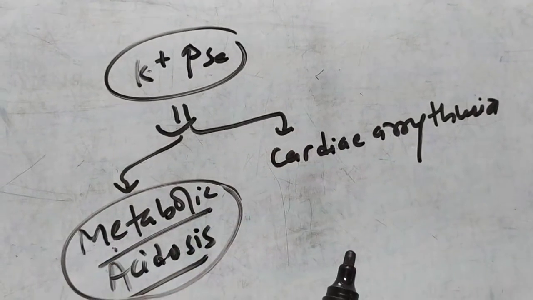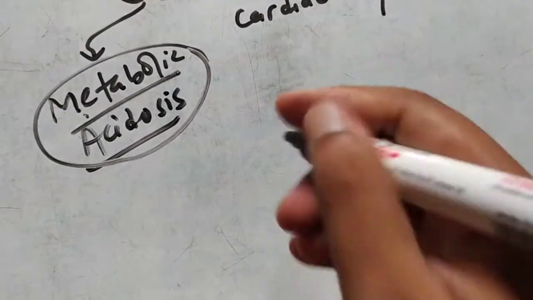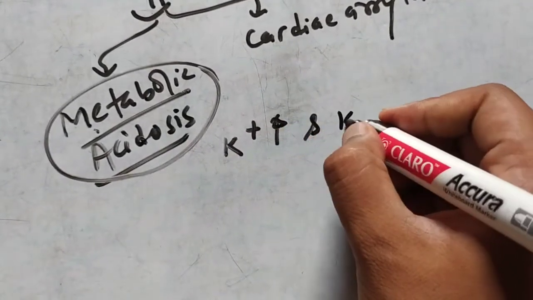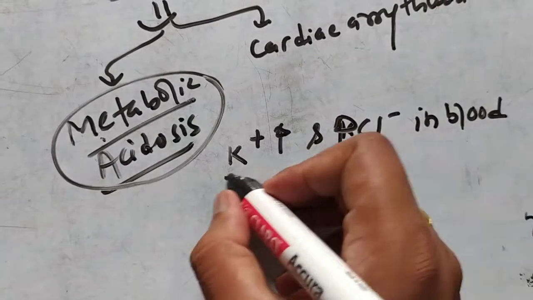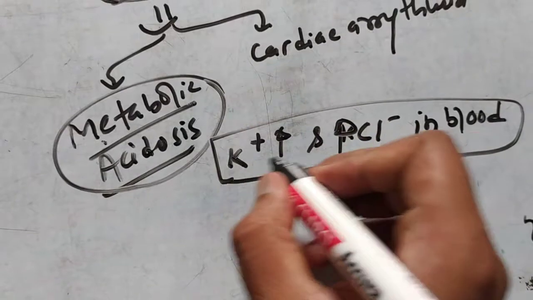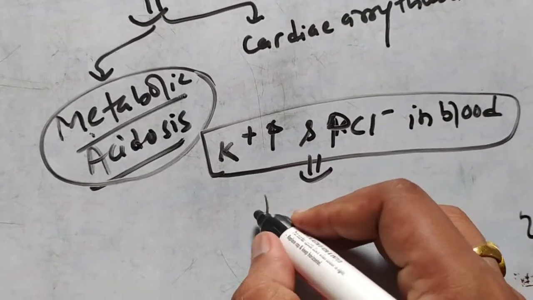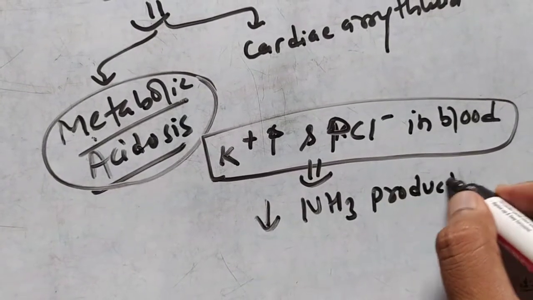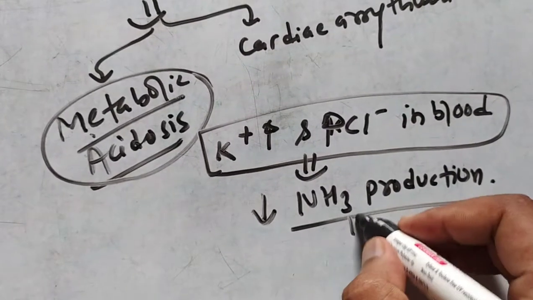Now, how can hyperkalemia lead to metabolic acidosis? You should know this concept very well. Usually, if there is increased potassium, there is increased chloride in the blood. If potassium and chloride are both increased, they will decrease ammonia production, and ammonia acts as a buffer.